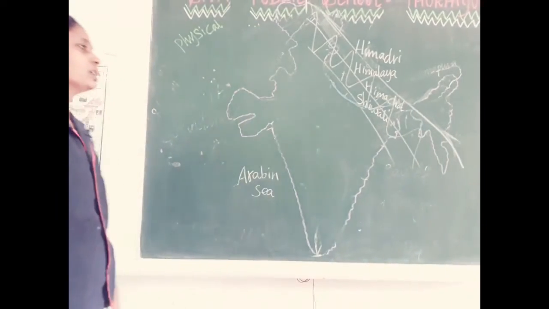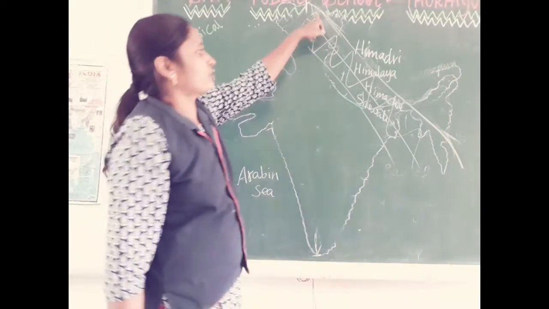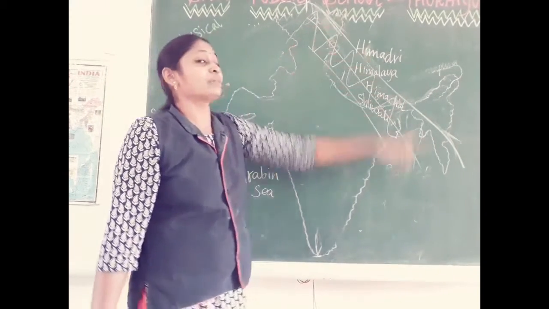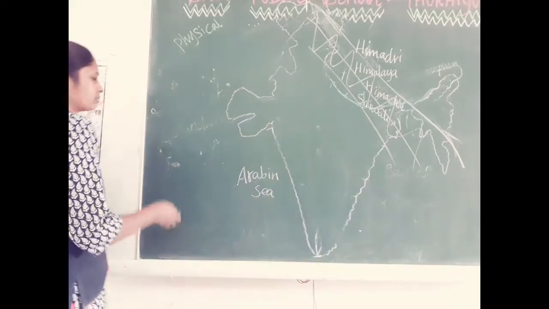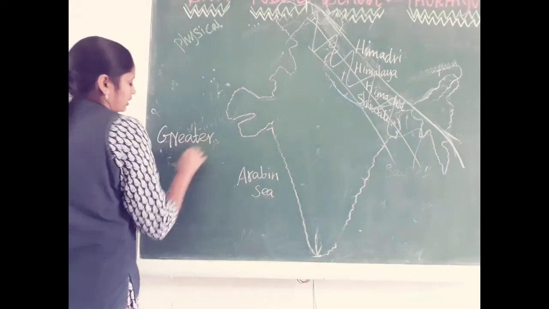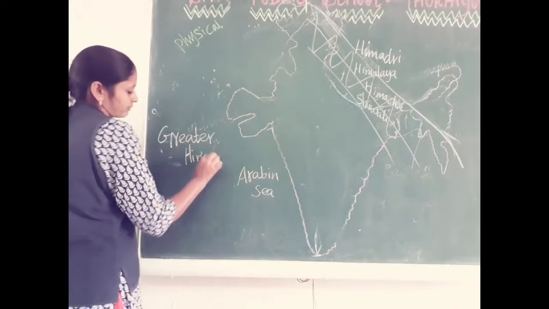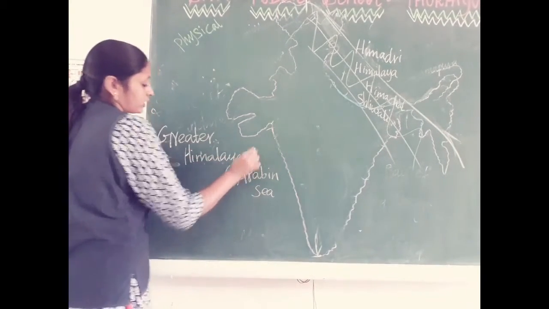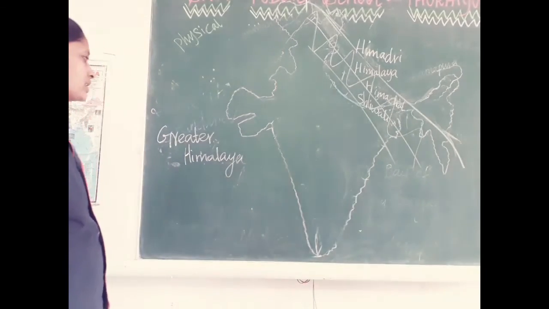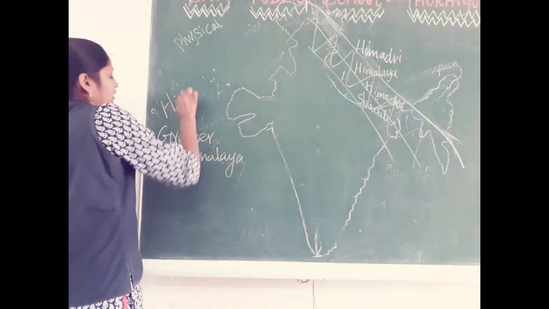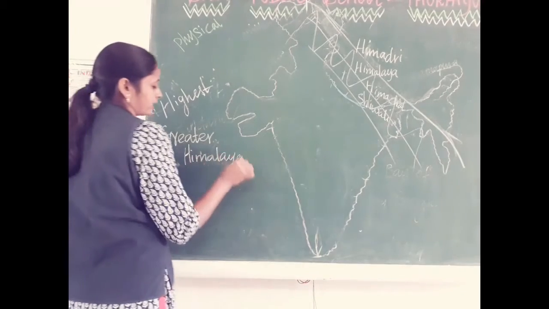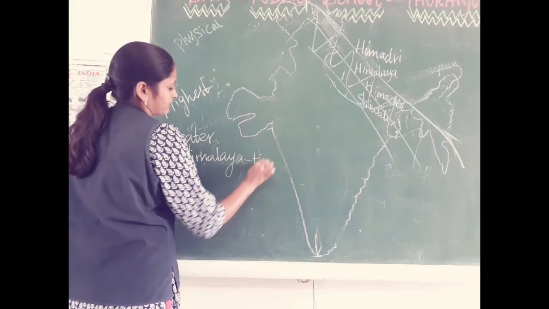The area where the highest peaks are present is called Himantri, or Greater Himalaya. So where the highest peaks are present, that place is called Greater Himalaya or Himantri.